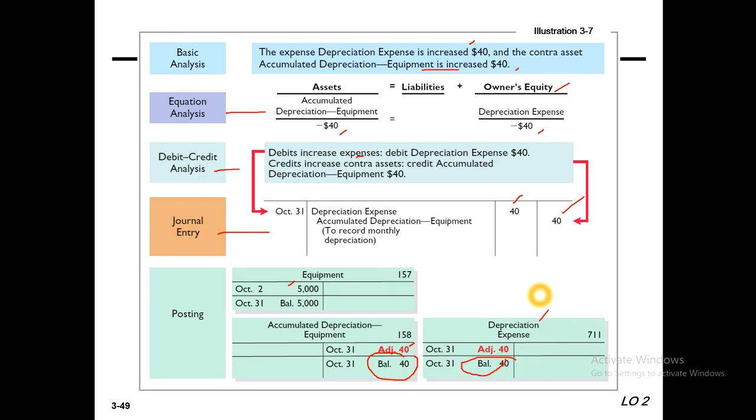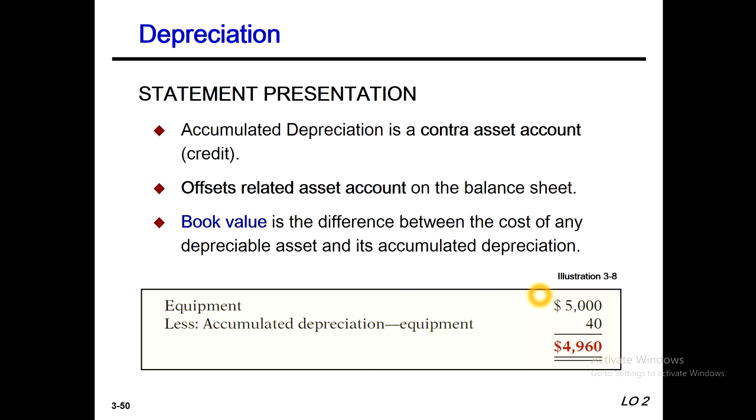So when we present it in our financial statements, please look here, accumulated depreciation is a contra asset account. Okay, it offsets the related asset accounts on the balance sheet. Please look here, book value is the difference between the cost and accumulated depreciation. The equipment, our total cost 5000, and accumulated depreciation 40. So now our book value of the asset will be 4960.